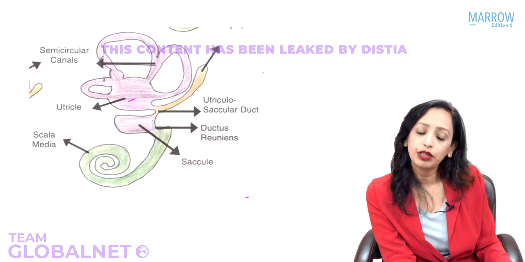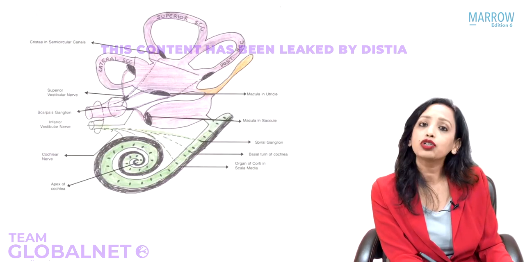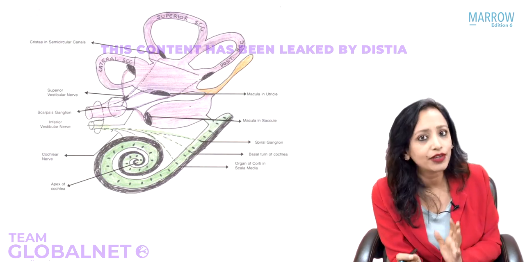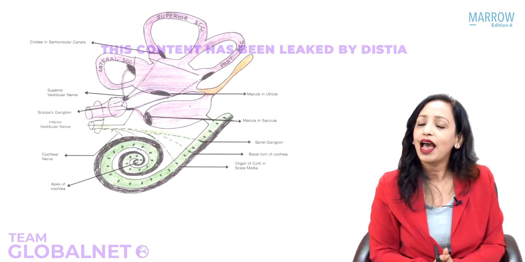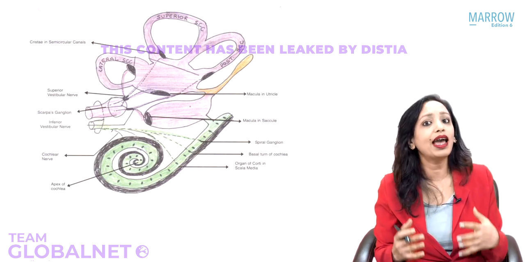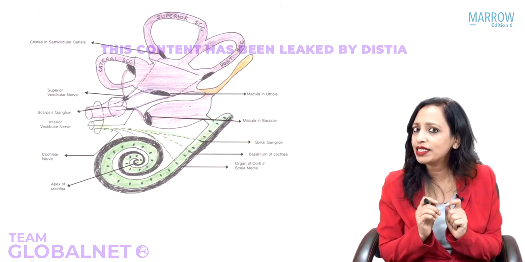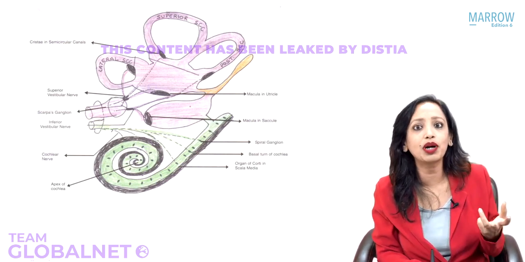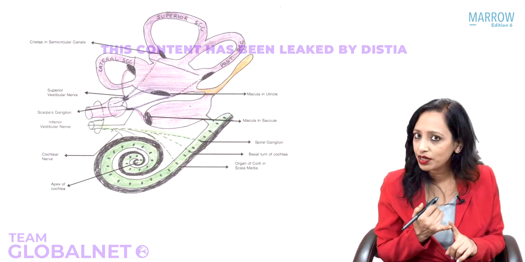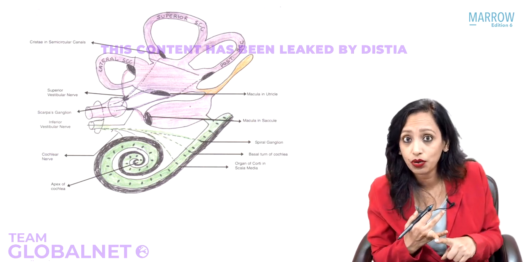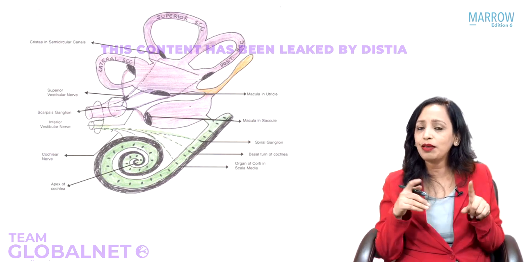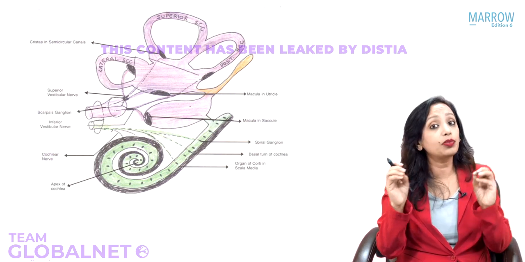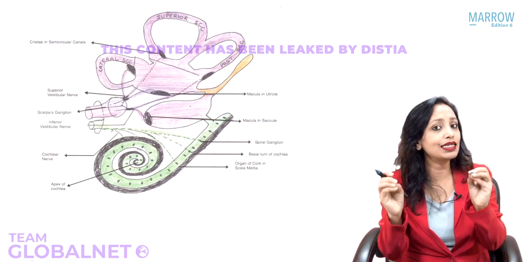Once the membranous labyrinth is formed completely, certain areas of it undergo differentiation to form specialized sensory end organs of hearing and balance. So the inner ear has 2 functions, hearing and balance, which means that if there is any disease of the inner ear, the patient will present with 2 complaints. What can be the 2 complaints of any disease of the inner ear? Hearing loss and imbalance, that is vertigo. So if a patient comes with hearing loss along with vertigo, immediately we can localize that the disease is in the